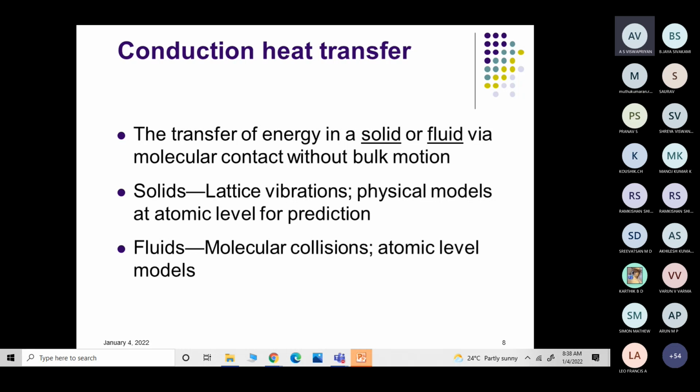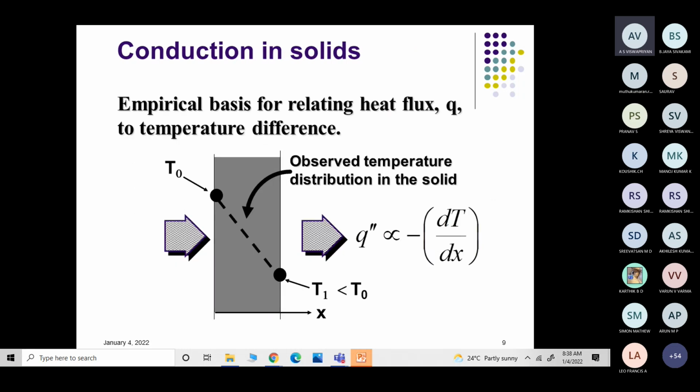So this is what happens in case of fluids, and this is very, very important. Now the heat is transferred from one end to another end. Let T naught be the higher temperature and T1 be the lesser temperature, and T1 is lesser than T naught. Then the heat flux Q double dash is directly proportional to minus dT by dx.